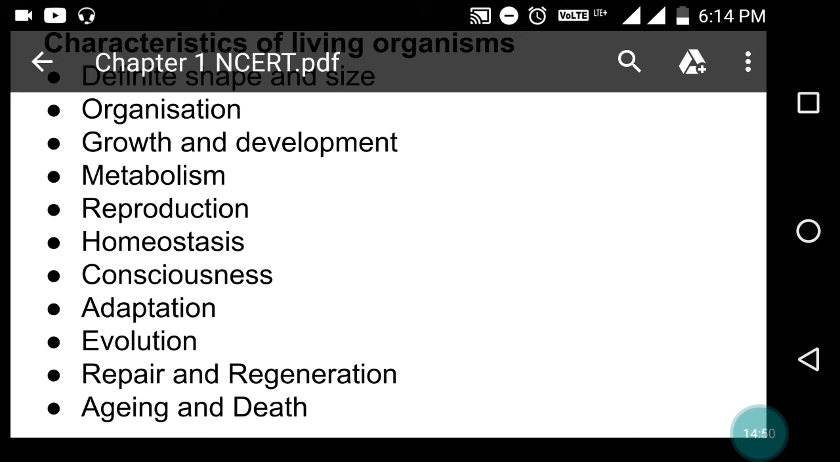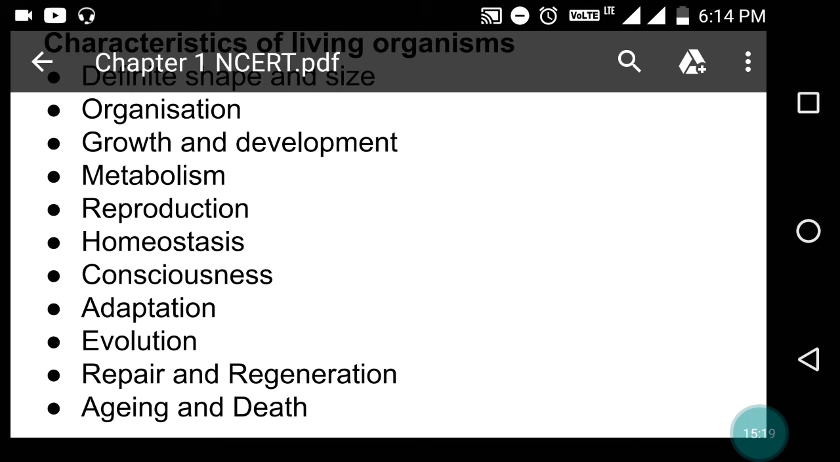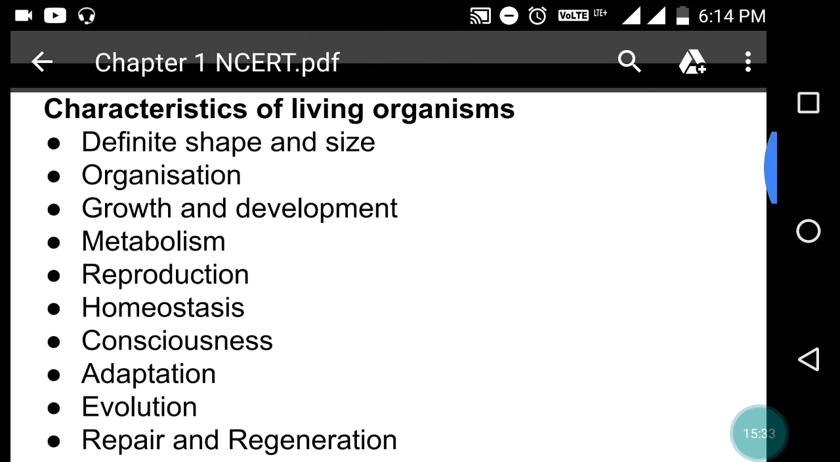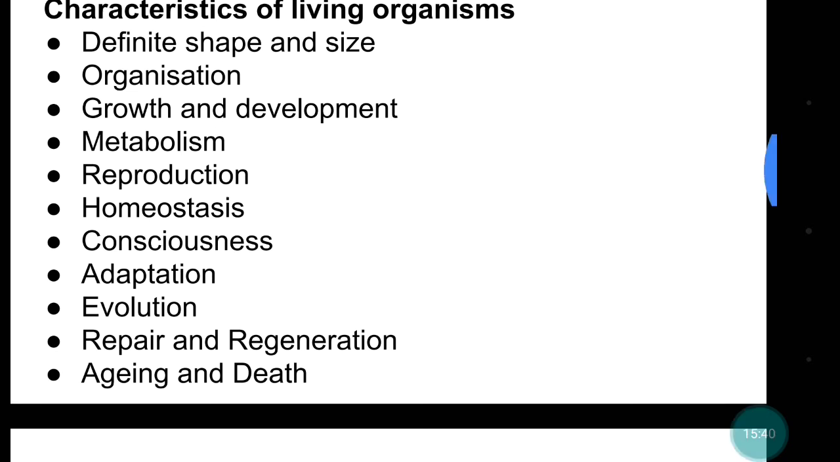Now death. What is death? Every one of us is afraid of death. Most of us, not everyone, I can say. Death is the ultimate termination of functional life, and the study of death is called thanatology. Right? It is the most important regulatory process, because it prevents overcrowding on the earth, and it brings recycling of the material. So it is also an important characteristic of living organisms. So these all are the characteristics of living organisms.